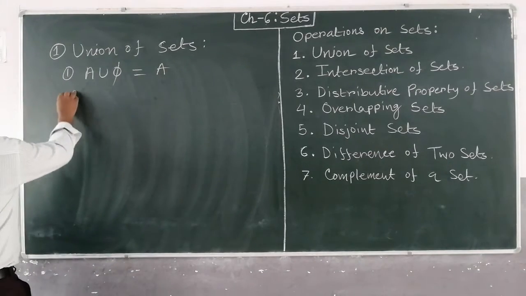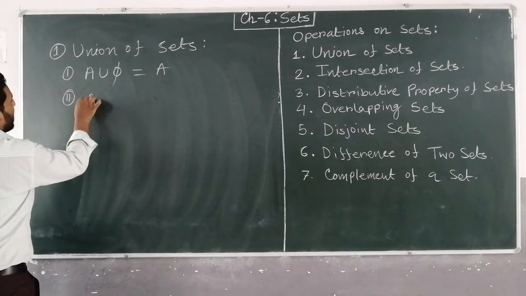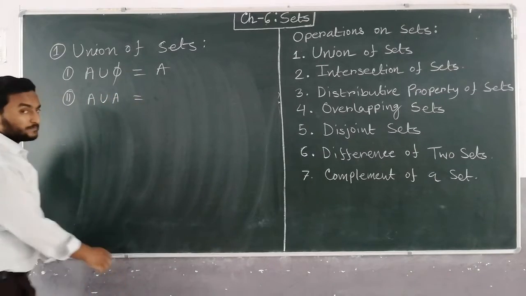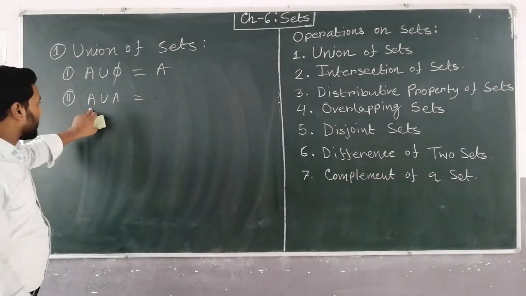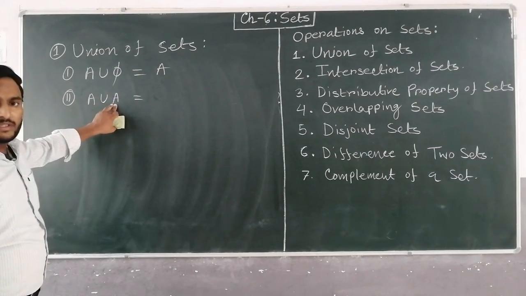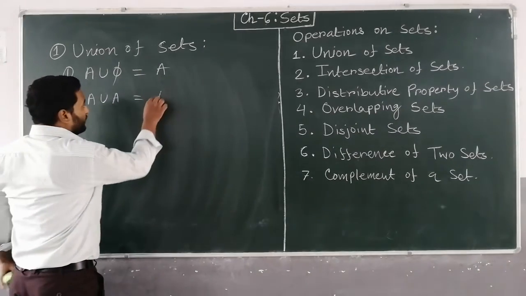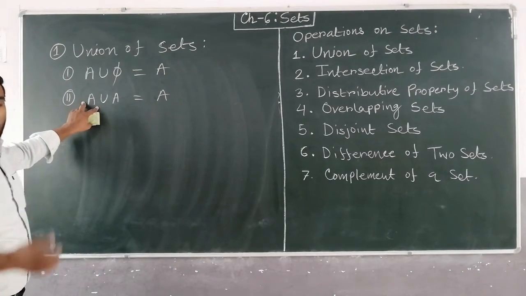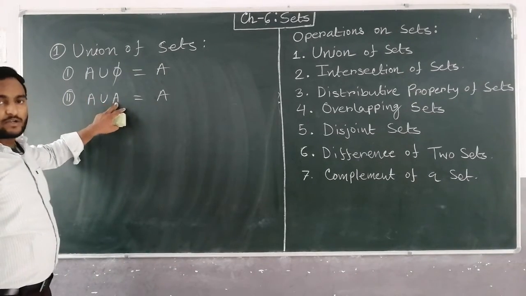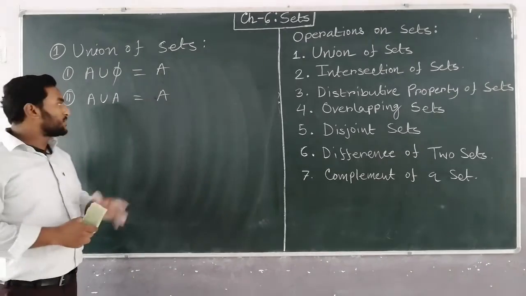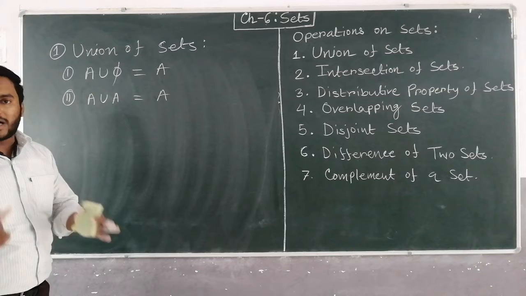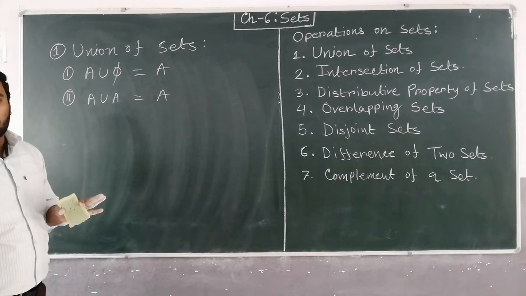Second: A union A is equal to A. The set taken union with itself will give you the same set, A, because the elements are the same in both sets. Both the sets are A, so their union also will be A, because we can't repeat the element.